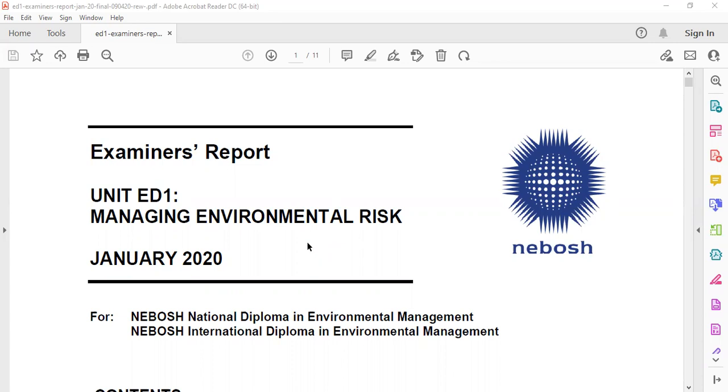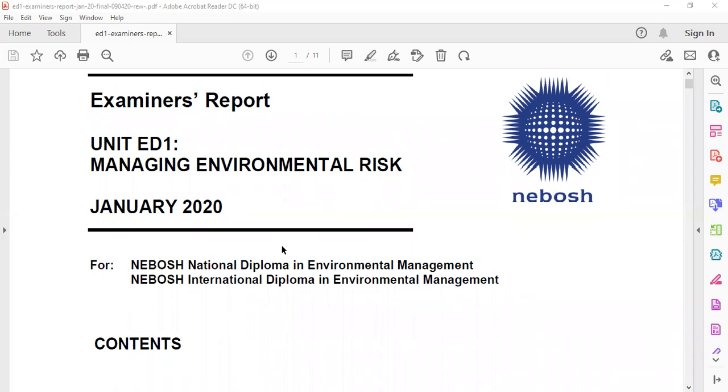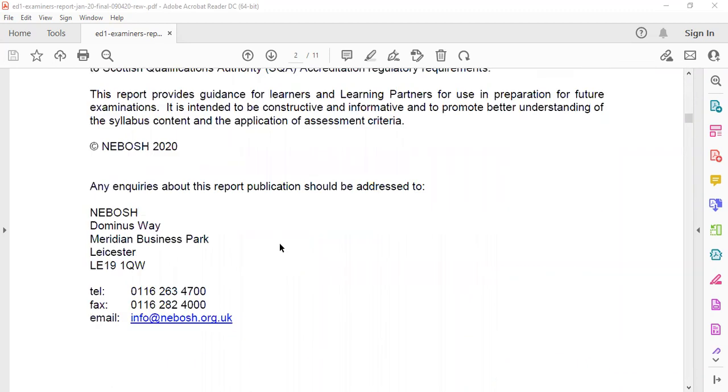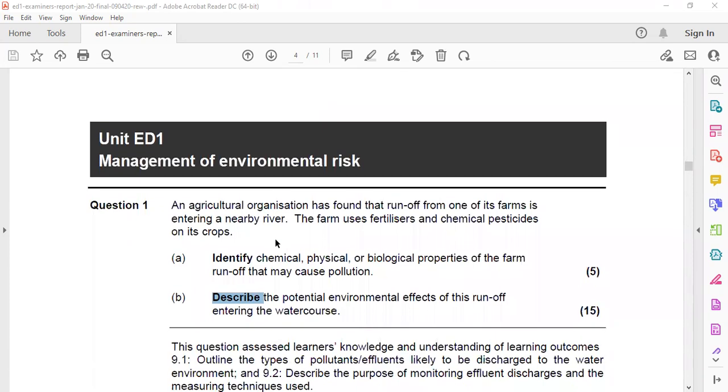Today what we are going to discuss or analyze is the previous question paper for the NEBOSH International Environmental Diploma examination for January 2020. Here, how we are going to analyze is we will be reading each question and we will find out the way we can answer, how to find an answer, how to design an answer from the question itself. So in order to save time, I'm directly going to the questions. So the question paper of 2020 January NEBOSH International Environmental Diploma.